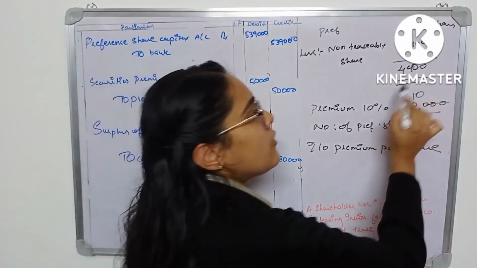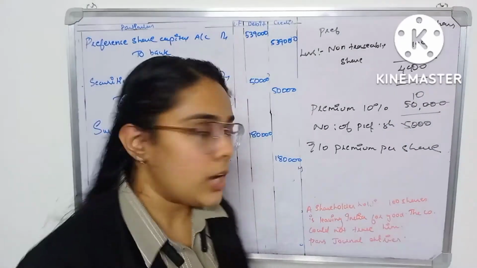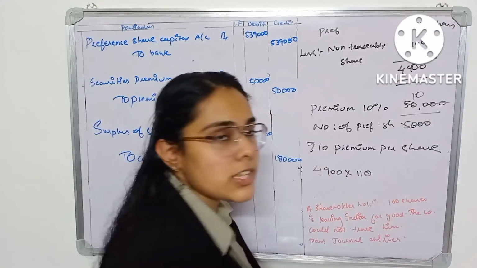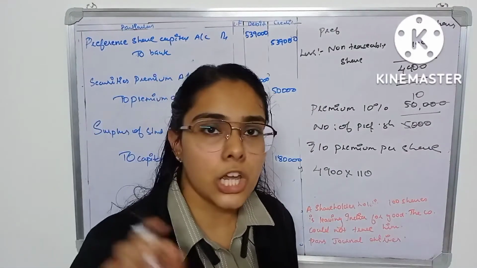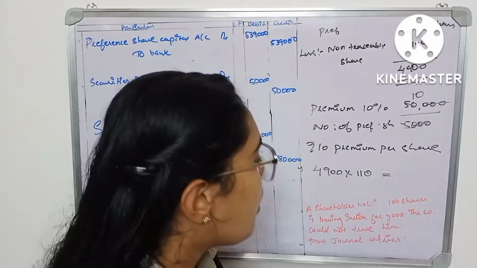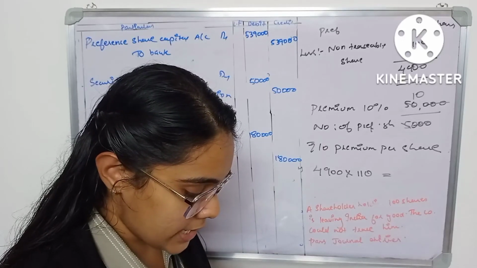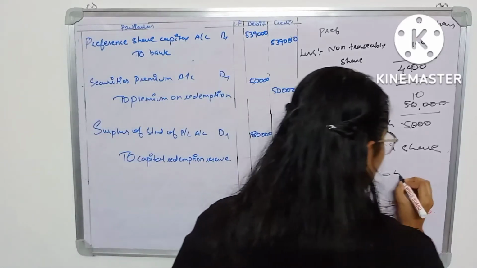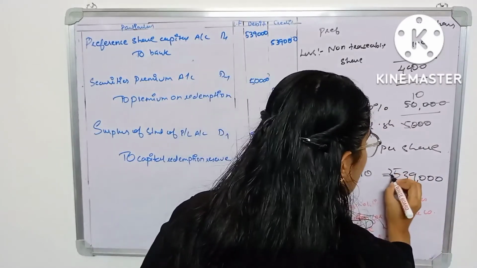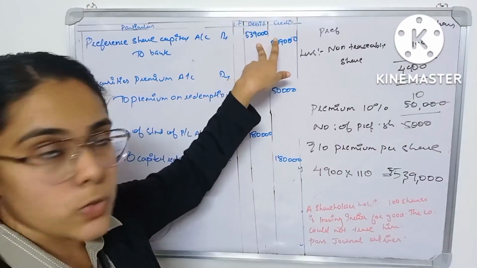So the redeemable value is 100 plus 10, that is 110 rupees. So for these 4,900 shares, you are going to pay 110 rupees. 100 is the face value and 10 rupees is the premium per share. So you will get a total of how much? 4,900 into 110 will give you 5,39,000 rupees. That is how you got 5,39,000 rupees here.